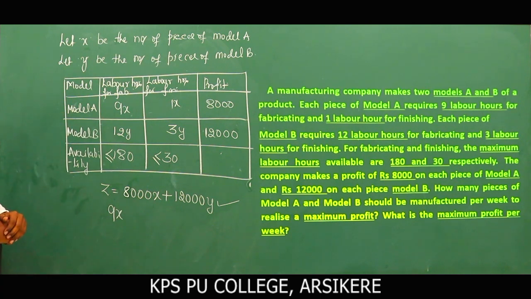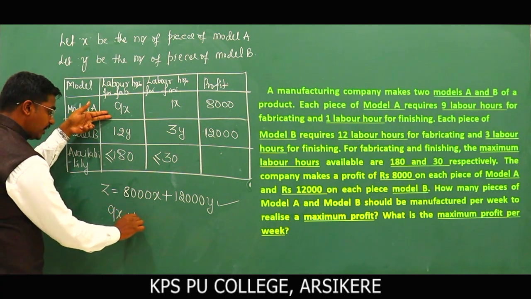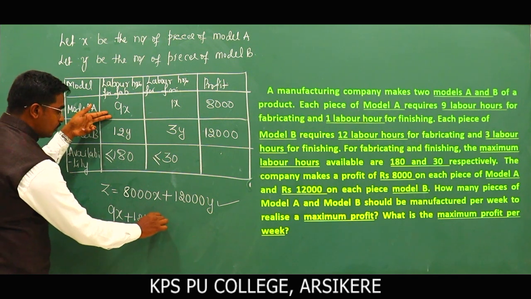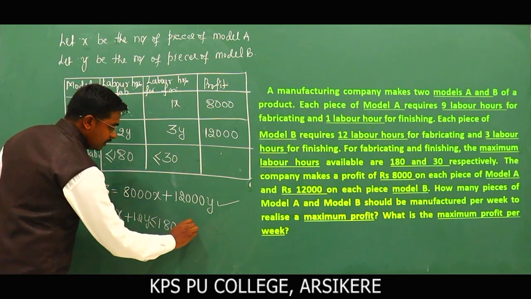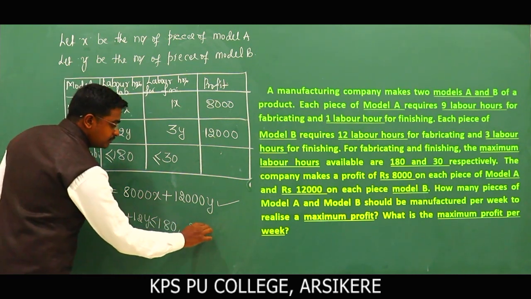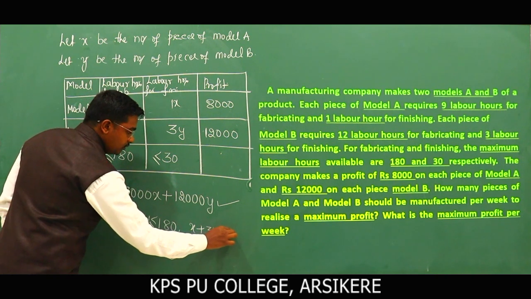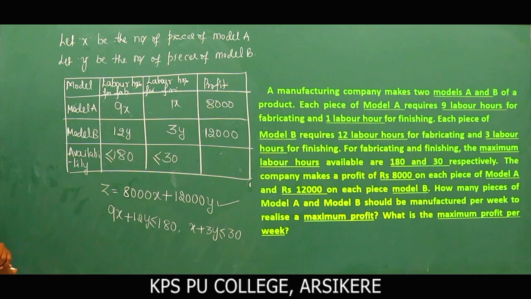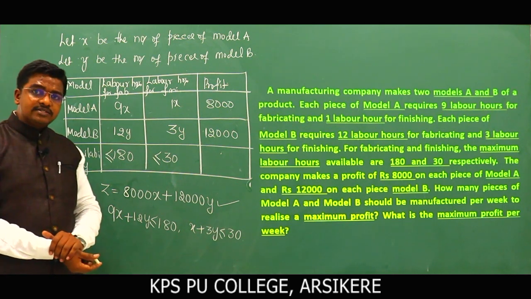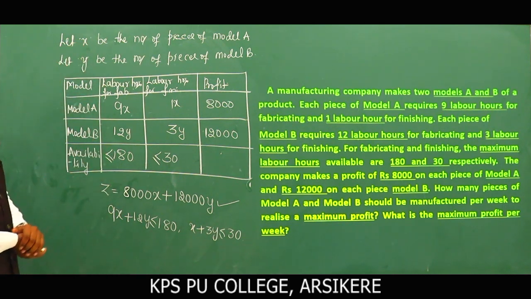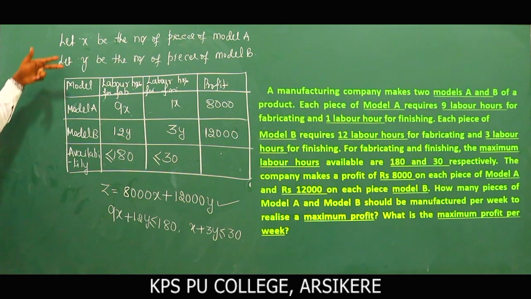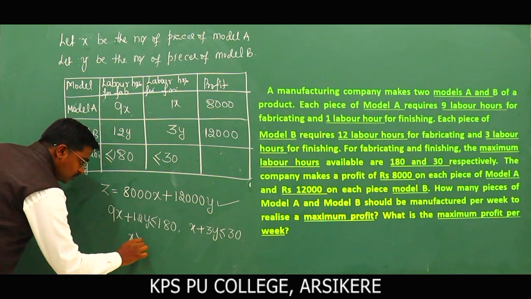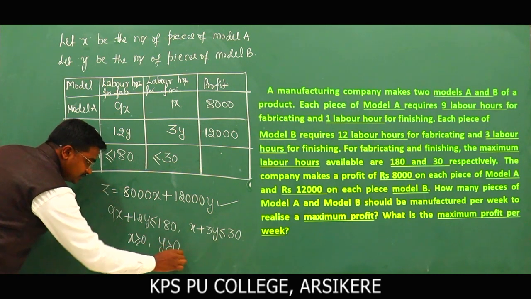So now you can write the constraints. 9x plus 12y less than or equal to 180. Next, for the second, for finishing, x plus 3y less than or equal to 30. Clear? x plus 3y less than or equal to 30. So what about the non-negative constraints? x is the number of pieces of model A and y is the number of pieces of model B. And remember, when we take a number of pieces, it must be greater than or equal to 0. x greater than or equal to 0 and y greater than or equal to 0.